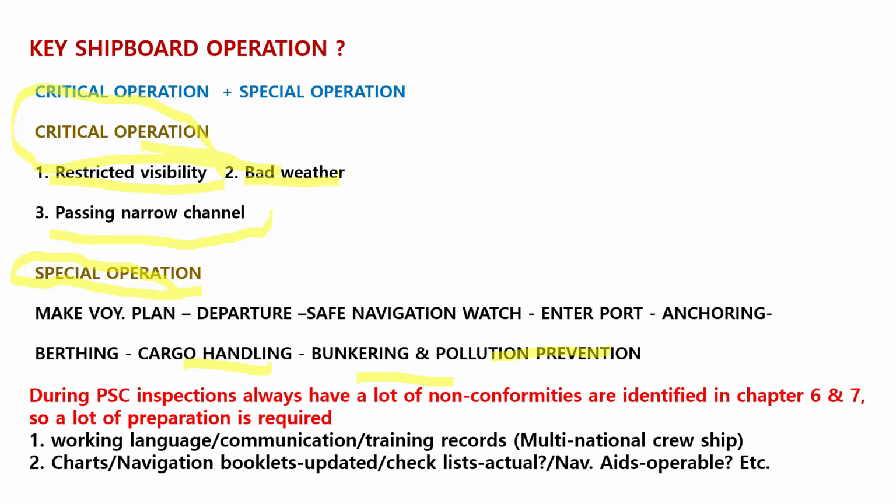So, working language. What does working language mean? The ship is delivered from Japan, but the crew, the ship's booklets and instructions, everything is shown in the working language. If the working language is Japanese but the crew is not Japanese, they cannot understand what is said. In this case, this is a working language problem.